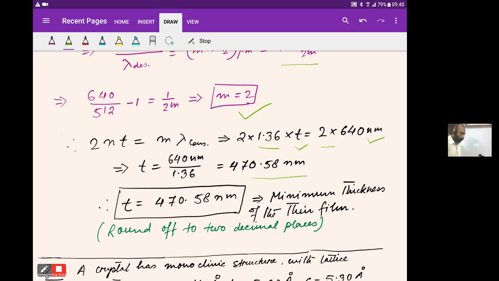So in this problem, we have to use the conditions for both constructive and destructive interference, that is, the maximum and minimum intensity conditions. Find out the value of m for which it is happening. Then we can use either the constructive relation or the destructive relation, and putting the values of n, m, and wavelength lambda, we can find out the thickness t.